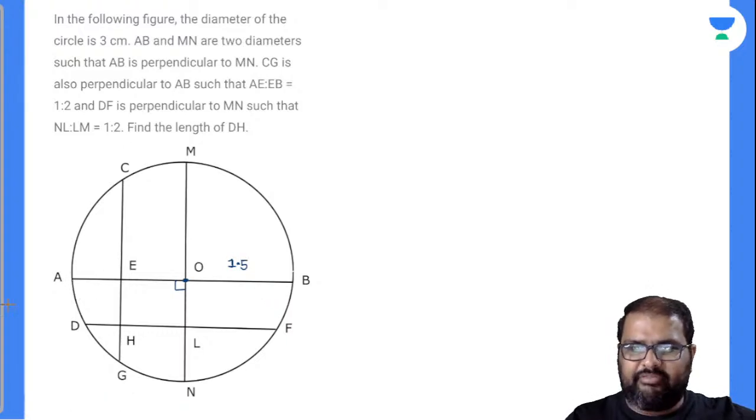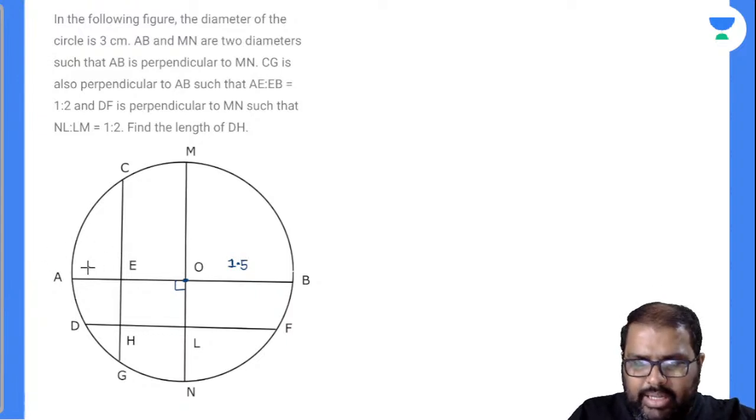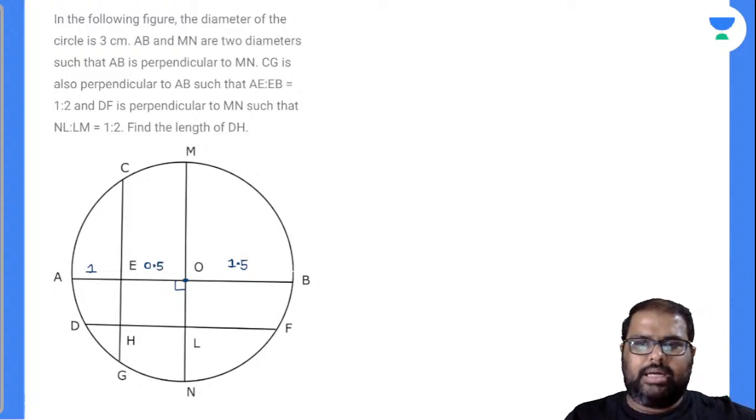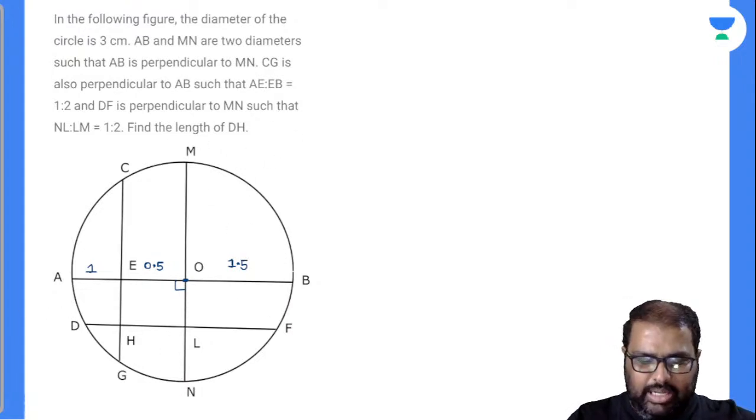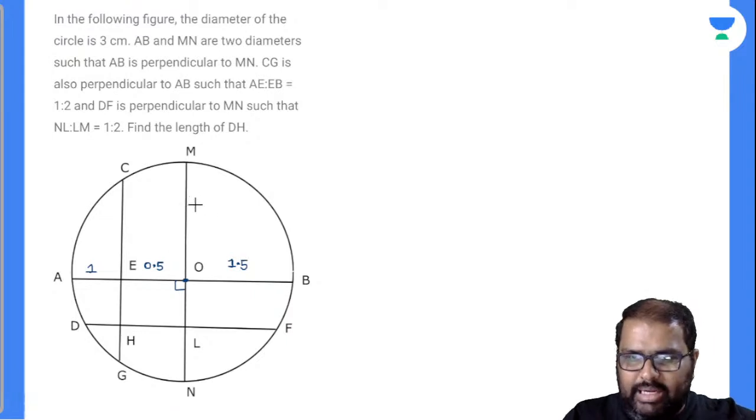Such that AE to EB is 1 to 2. So I'll take AE value as 1, and closely observe that EB value is 2. So EO value will be 0.5. Okay, let's come to the next point. DF is perpendicular to MN such that NL to LM is 1 to 2. So automatically MO value will be 1.5. LM value is 2 means this will be 0.5 and this will be 1.